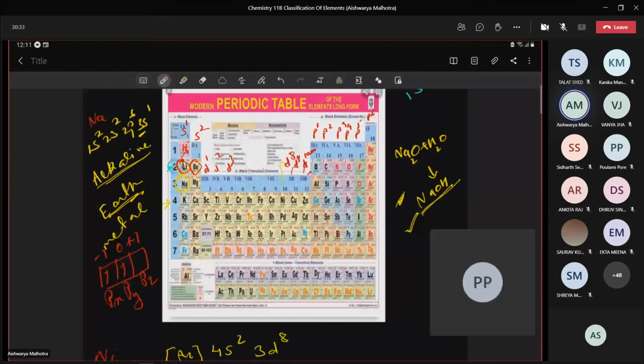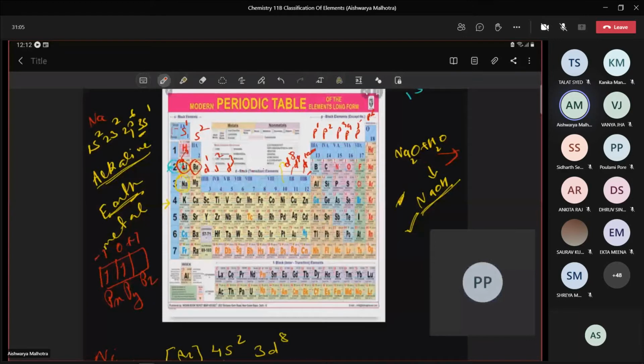Now what happened to the non-metallic character as we move from left to right? Compare carbon, nitrogen. It increases. Why does it increase? Because the atomic size is decreasing. Very good. Because atomic size decreases as we move left to right in a period, so the non-metallic character increases across the period. Very correct.